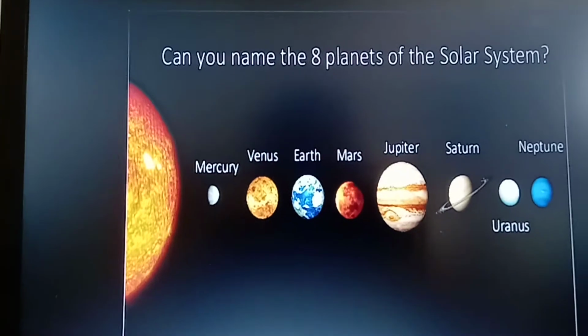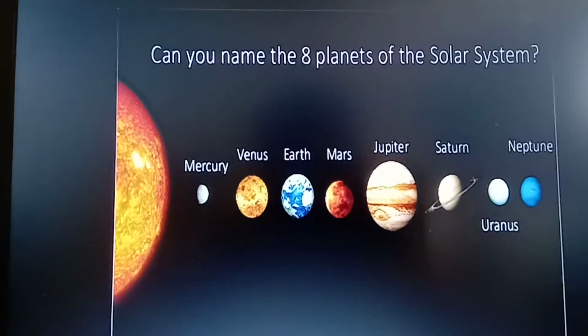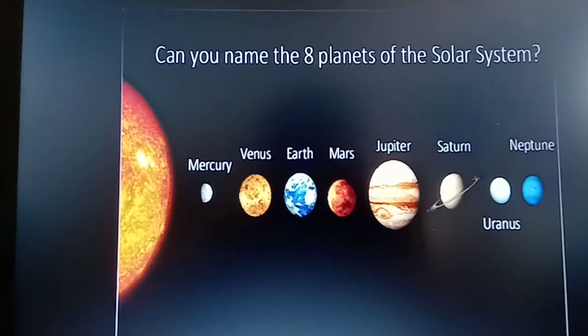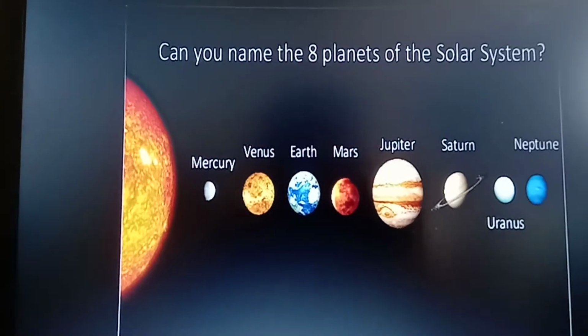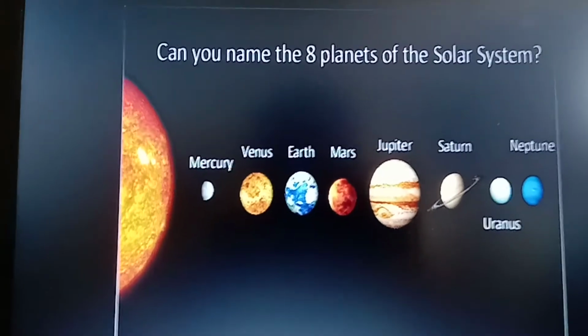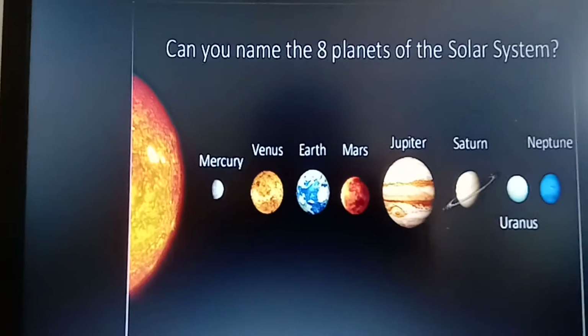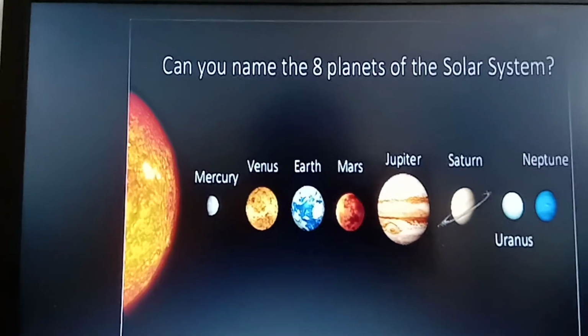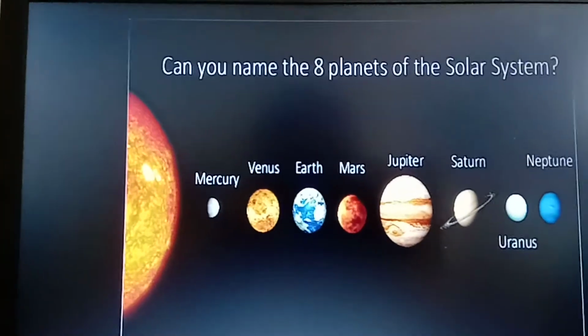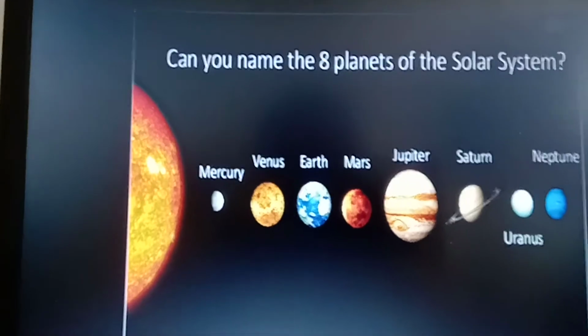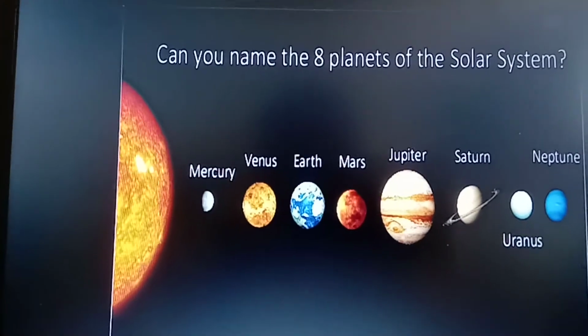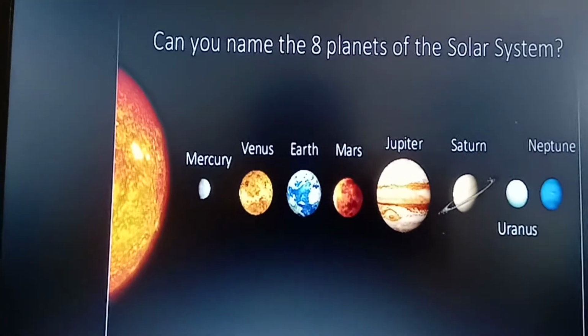The sixth picture is of Saturn. This is the second largest planet in the solar system. Saturn has 62 moons and a very bright ring. The next picture is of planet Uranus. It has 5 big moons and 13 planetary rings.